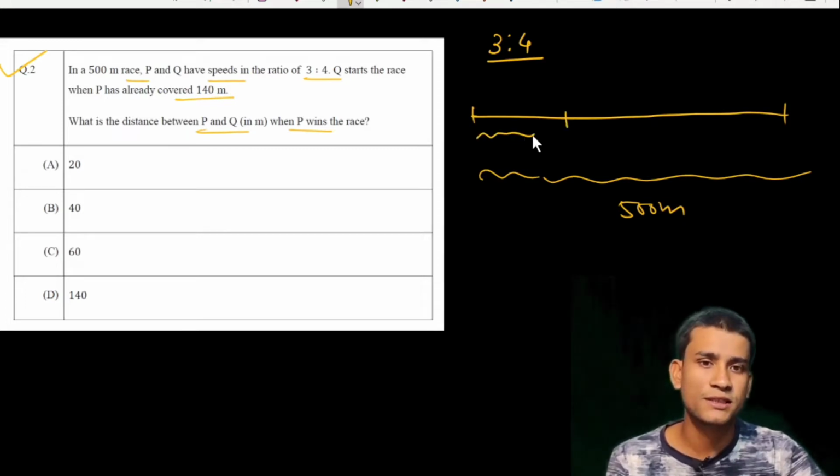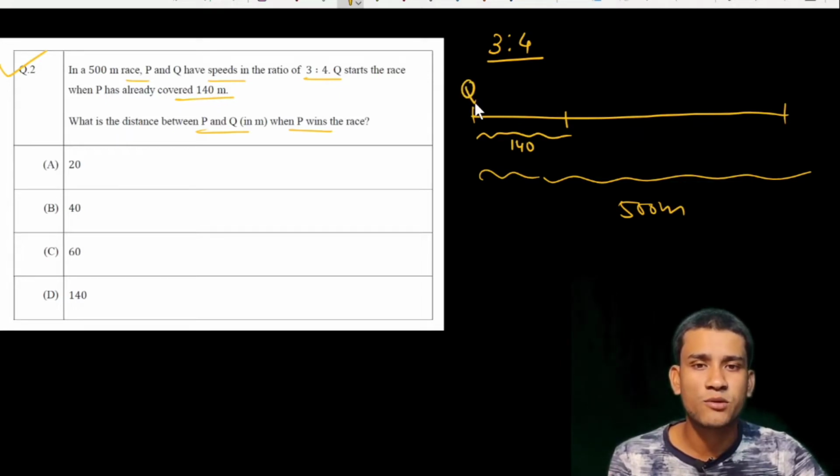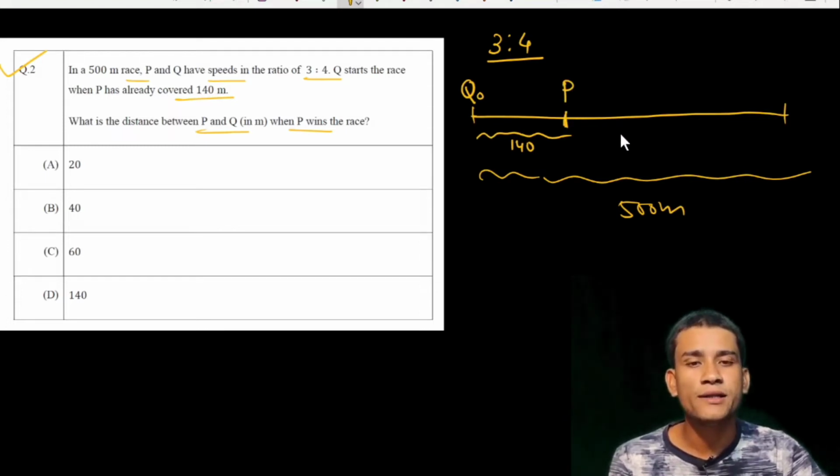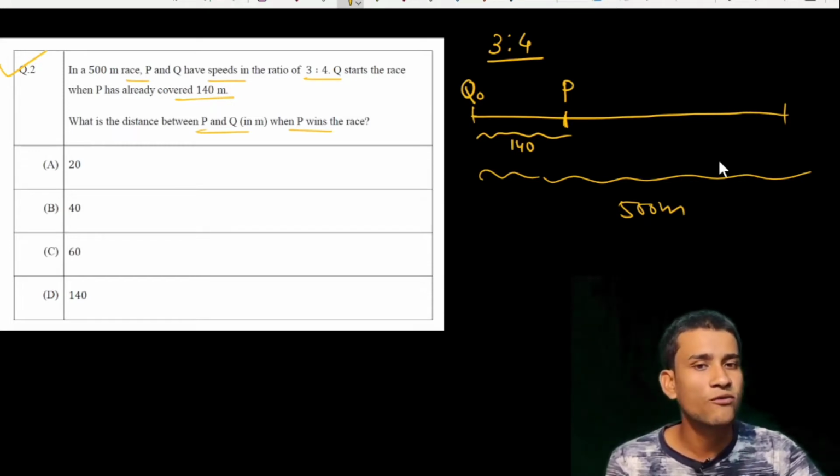Suppose this distance is 140 meters and Q starts from here, that is the initial position of Q, and when Q starts, P is already here, and the total is 500 meters.